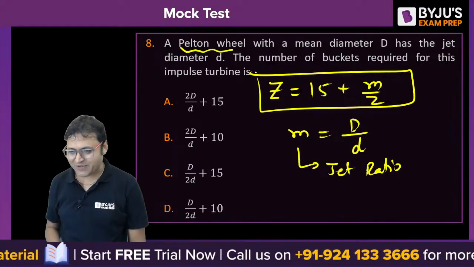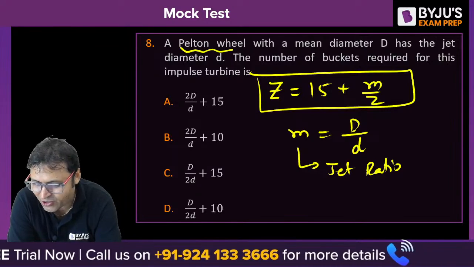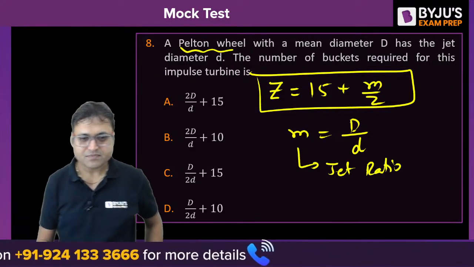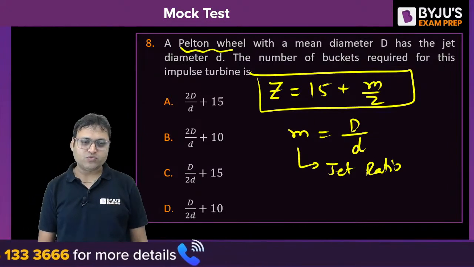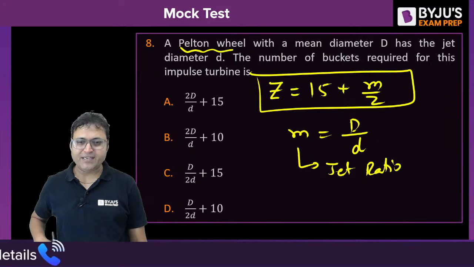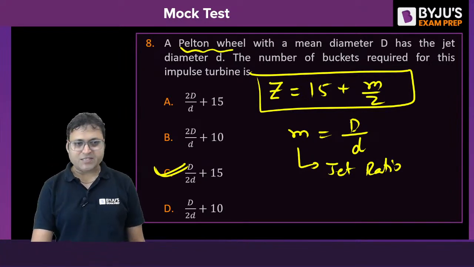What is the answer to this one? हाँ विकल्प, well done. Aspirant, Shriyas, good. What about others? Why others are not responding? 15 plus m by 2, that is 15 plus D by 2d. C is the answer. Let us move to next question.